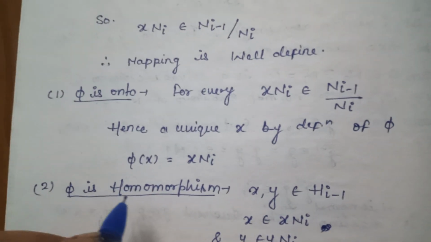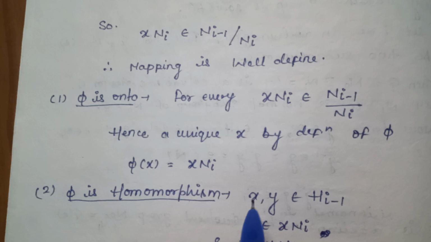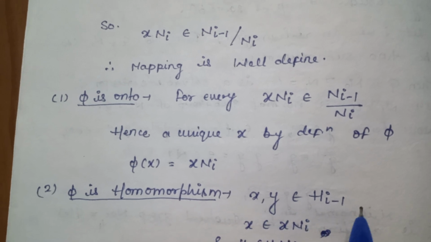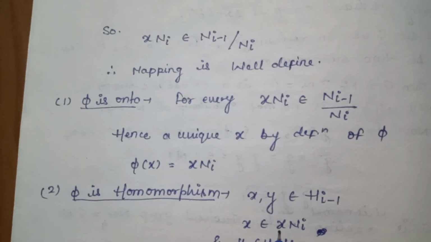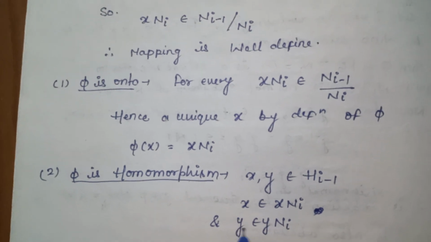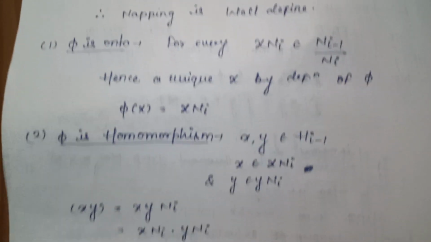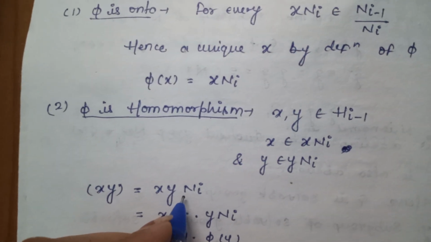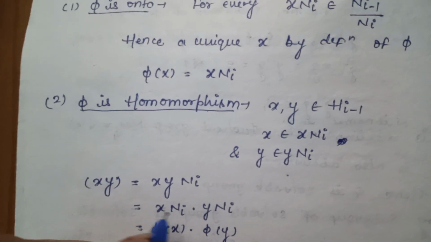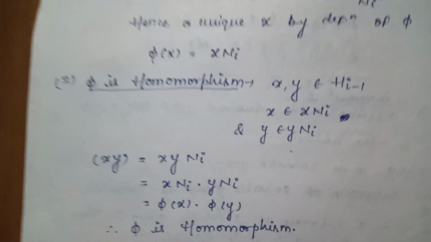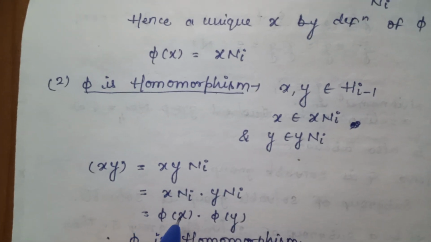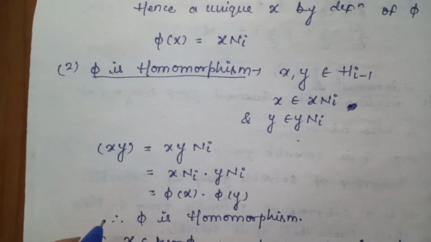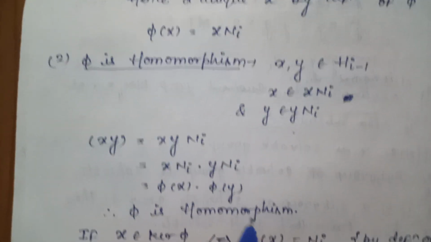Second, phi is a homomorphism. So x, y belong to Hi-1, x belongs to x Ni and y belongs to y Ni. So xy = xy Ni, which is equal to x Ni dot y Ni, and it can be written as phi(x) dot phi(y), since phi is a homomorphism.